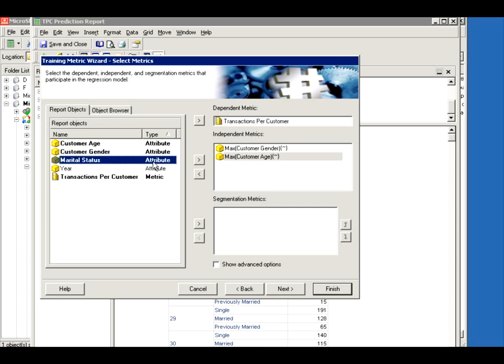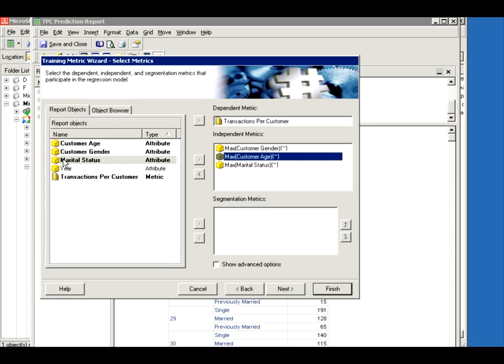So you just click here, an arrow. These are the 3 items that the model will use to predict your transaction per customer, based on the data we already have, which was for 2008. You could also segment things. You can put a year here and say, break it down by year, but because we have a year prompt in this case, it's irrelevant.